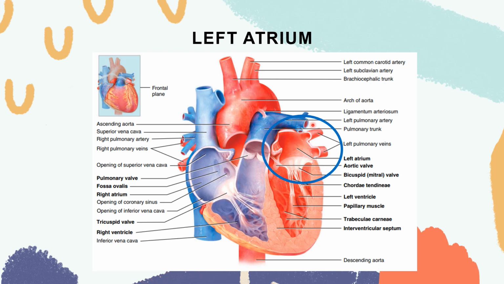The blood passes from the left atrium going to your left ventricle using your bicuspid valve, or also known as your mitral valve, which, as its name implies, has two cusps. So again, on this chamber of the heart, the left atrium, it already receives oxygenated blood, with oxygen, coming from your lungs through your pulmonary veins, right? And then it passes your blood going to the left ventricle through your bicuspid valve, also known as your mitral valve.